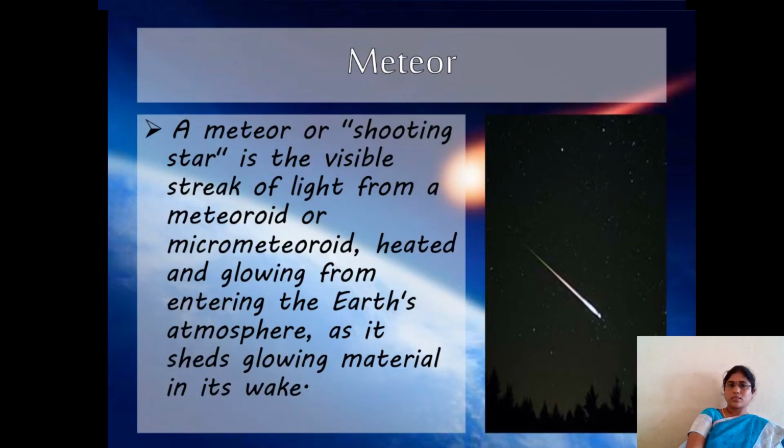These are meteorites. It is like a falling light, falling on Earth with burning. Here it is heated and glowing on entering the Earth's atmosphere as it sheds glowing material in its wake. It is very hot and burning.